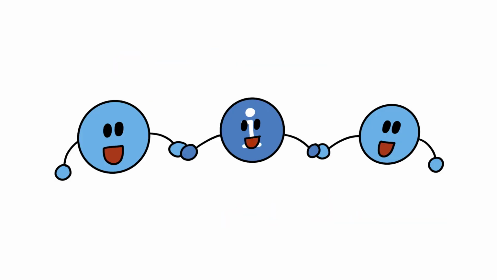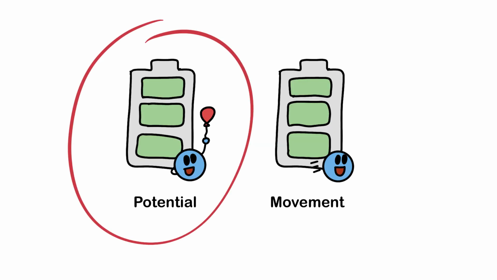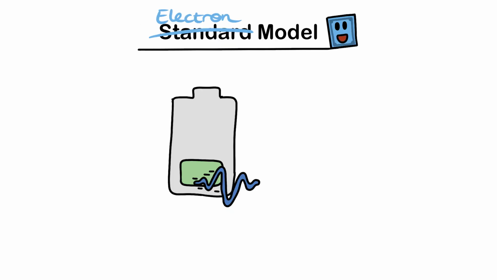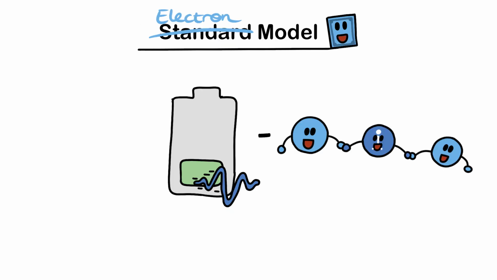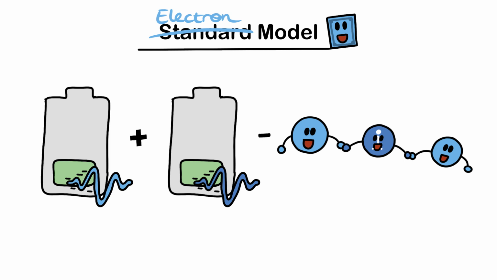Let's write the translation term for our Lagrangian like this, so that it is clear that it translates between the phases of different waves. It turns out that this term is a type of potential energy, so we add it to our Lagrangian with a minus sign. For completeness, let's also add the movement energy of this field to our model.